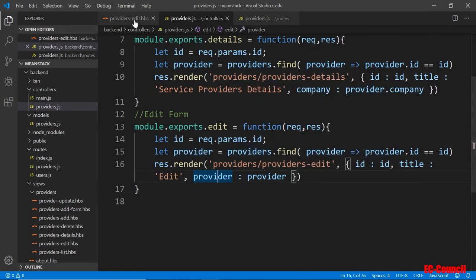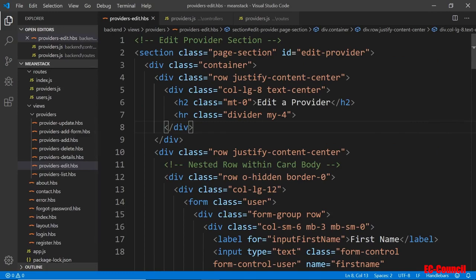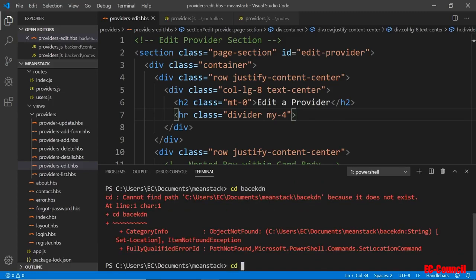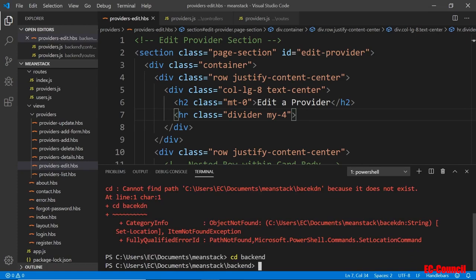So now in the template then, we're going to go in here and the title, we just edit a provider. That's fine. We'll save that for now. And let's run our application and see what it looks like in the browser. So go down here, go to the back end. Oops. And run.